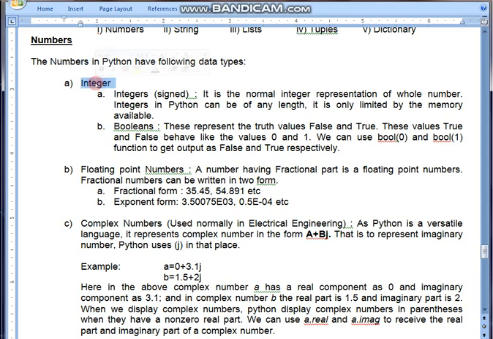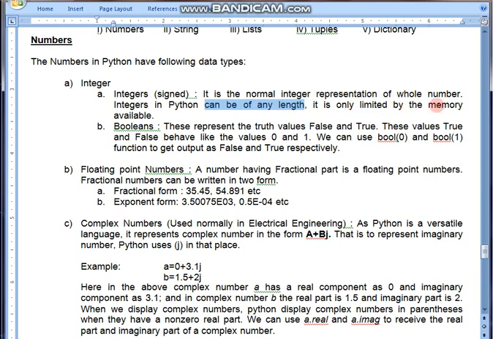Then integer, which does not have fraction or decimal, is again divided into two parts, that is integer and Boolean. Integer is a normal representation of a whole number, meaning no decimal places, and in Python we can declare a value of integer type of any length.